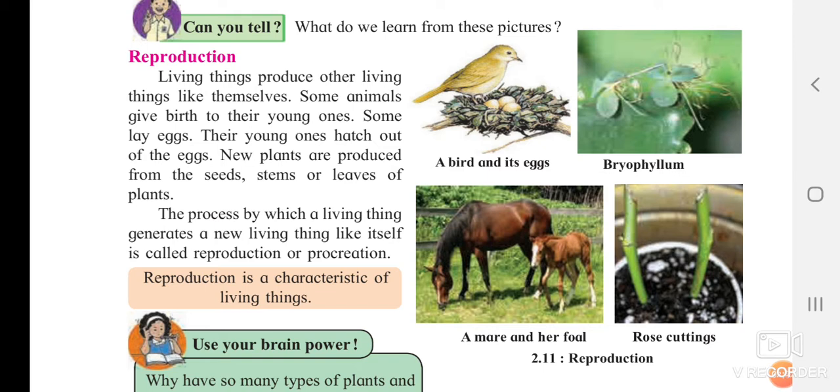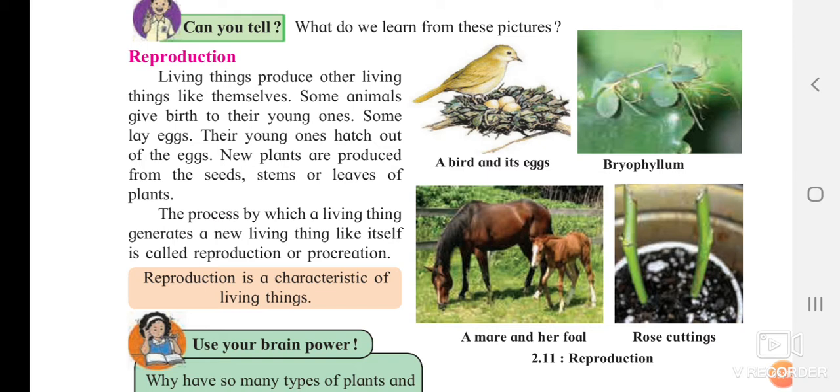Procreation means new creation the same as itself. So what is the definition of reproduction? The process by which a living thing generates a new living thing the same as itself is called reproduction. To understand it more clearly, when we are creating another living thing the same as ourselves, that process is called reproduction.